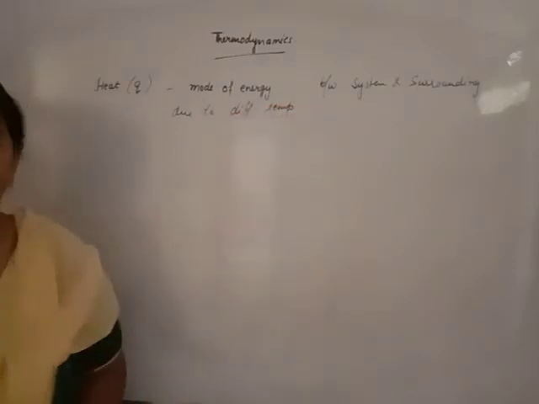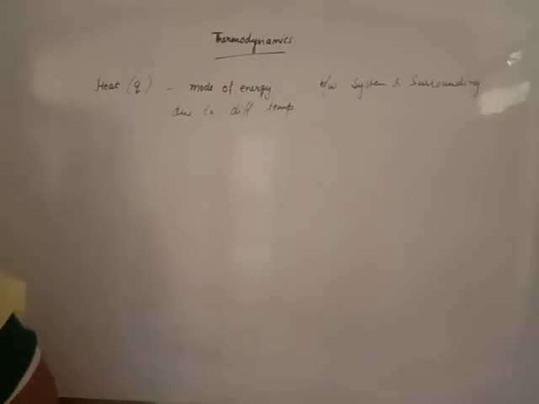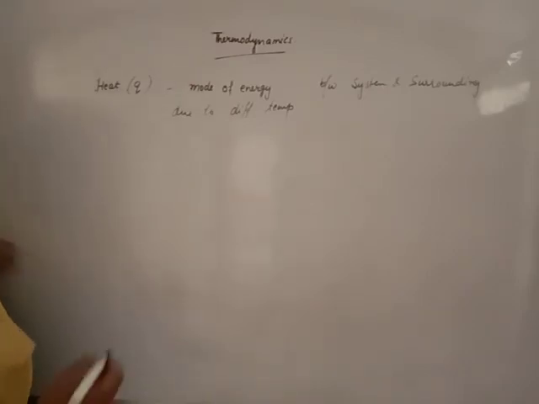Now, beta, it is already given that heat is a path function, not a state function. Beta, heat can transfer from system to surrounding or surrounding to system.